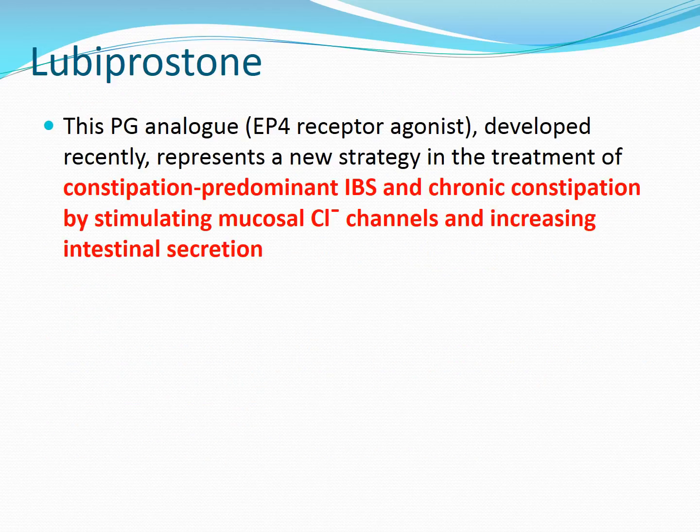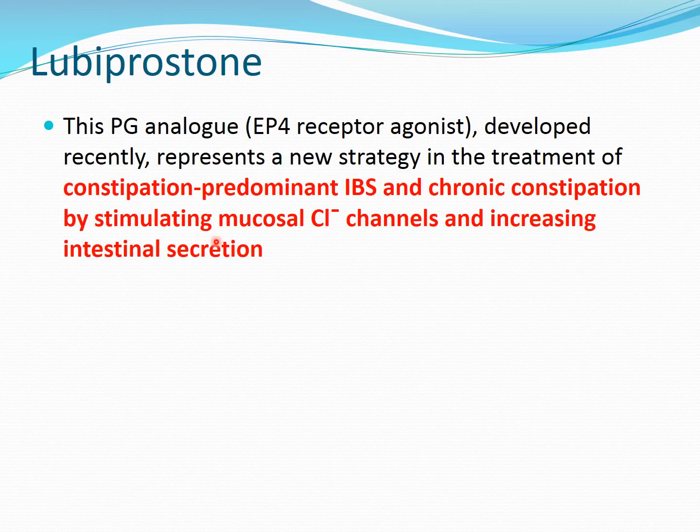Next, among the stimulant purgatives is a recently developed drug, lubiprostone. I have already told you this is a prostaglandin analog, an EP4 receptor agonist, which are the receptors for prostaglandin, and it is useful mainly in the treatment of constipation-predominant irritable bowel syndrome. Just like prucalopride, lubiprostone is also useful for constipation-predominant IBS, and also for chronic constipation.